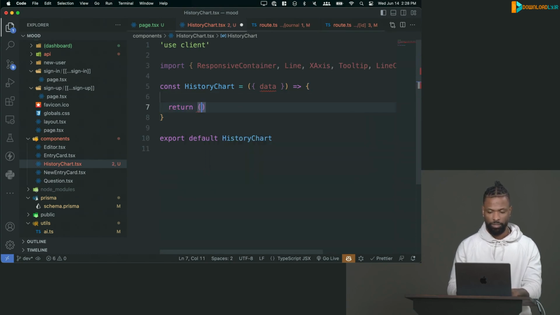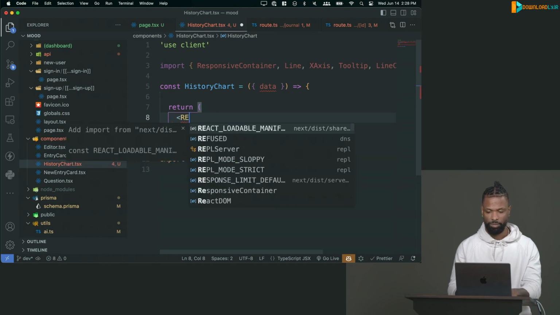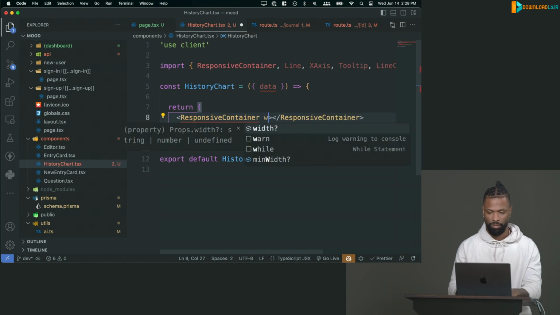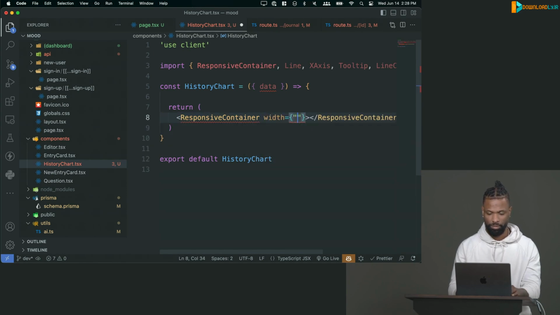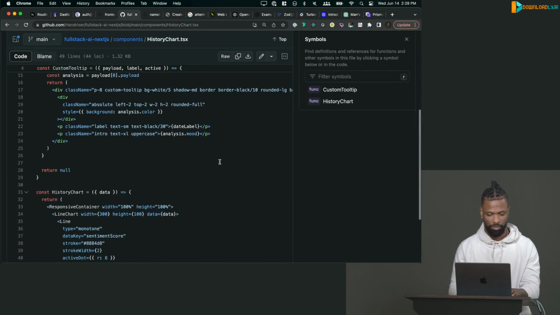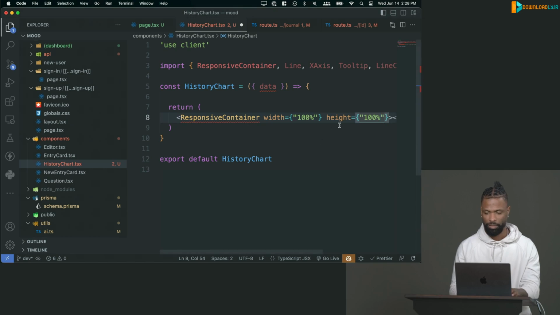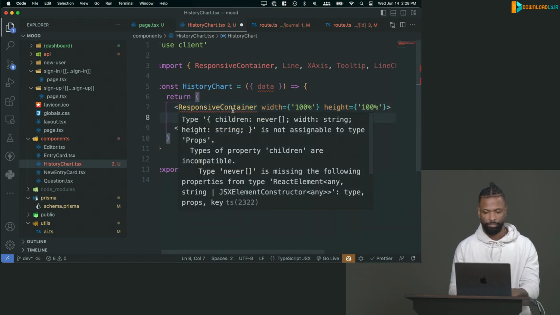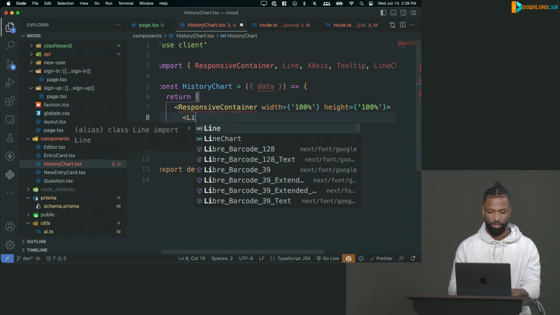From here, we can just return the responsive container like that. We can give it a width of 100% and a height. I can't remember, I think you got to give this a number. No, you can do 100%. Okay, never mind. It's the other ones you got to give a number to. So we got the responsive container here, and then from here, we just want to do line chart.